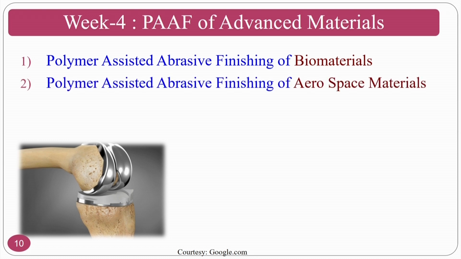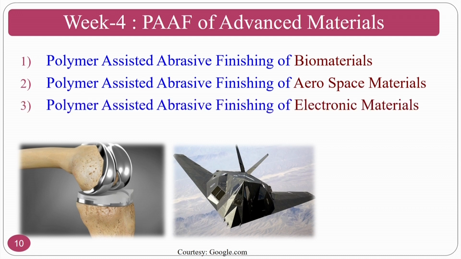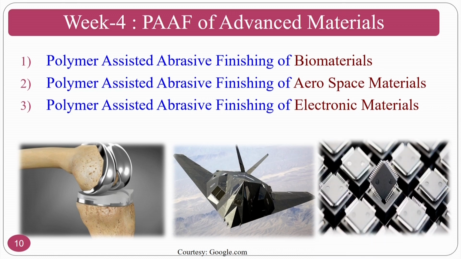These processes can also be used for finishing aerospace components, from micro shapes to macro shapes, and polymer assisted abrasive finishing is also used for finishing some electronic materials, such as silicon, for various applications.